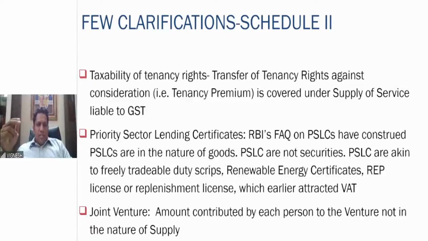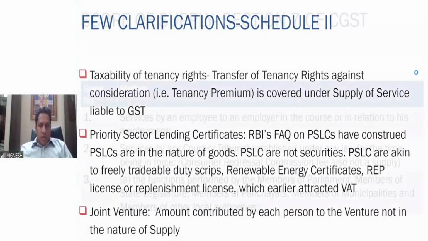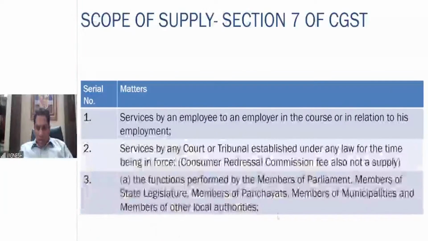Then joint venture is there. Four or five different people have formed a joint venture for a particular business. What is a joint venture? It is formed for a temporary period for a particular object for a particular business. If five people join a joint venture and each one contributes 1 lakh, 5 lakhs is contributed. The 1 lakh contribution of that person to the joint venture is not in the nature of supply because it is in the nature of investment. Right? So that was your Schedule 2. Before we go to Schedule 3, let me see if there are any queries.